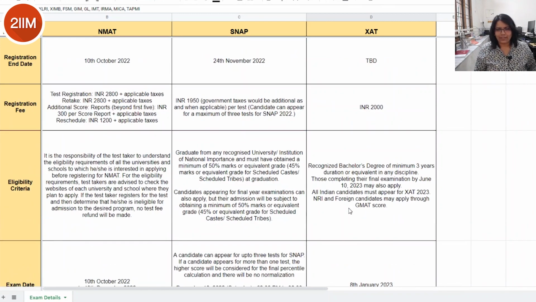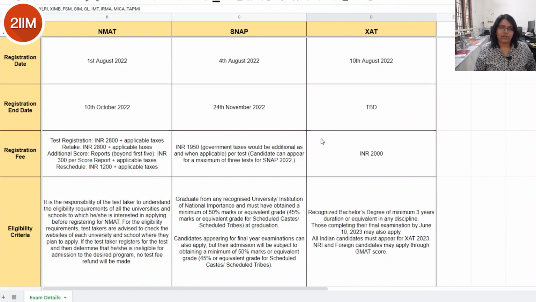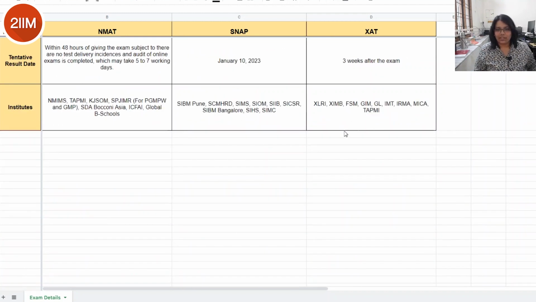Now, one key thing to keep in mind is that it's always important that you try and apply as early as possible. In case there are any glitches or any issues that you might be facing, it is better to have it early on and not delay it till the end date. So keep in mind the registration start dates and the end dates, and also keep in mind the registration fee. These are all really good exams, and we always recommend that if you're writing CAT, XAT is one of the exams that you must write, because the XAT also has a lot of partner institutions which are really good in addition to XLRI and the family of the XAT institutions, right? So definitely apply for all these exams and give it your best shot.